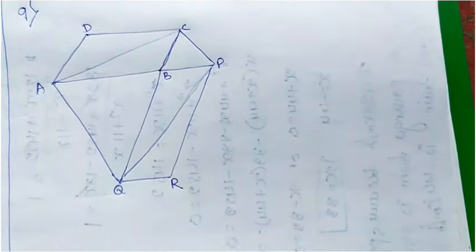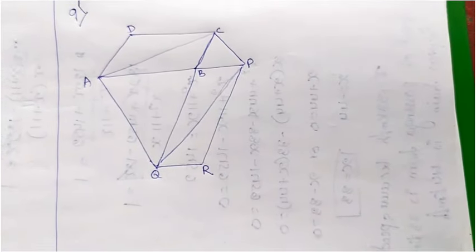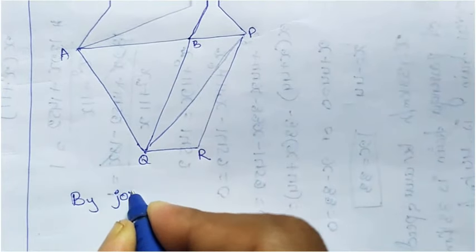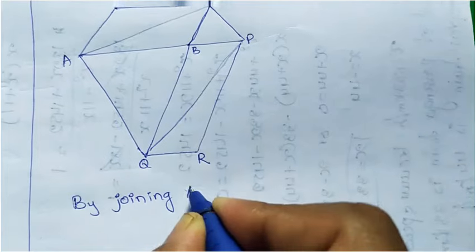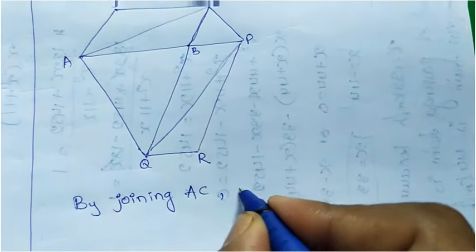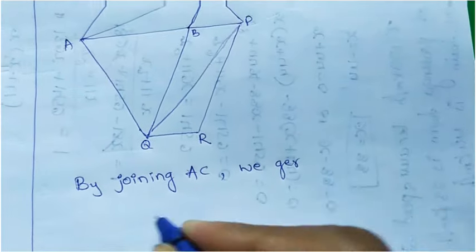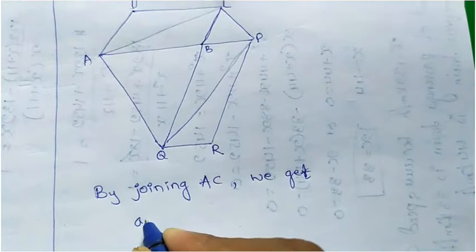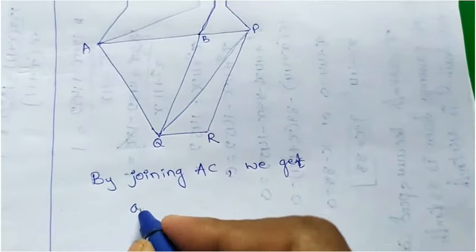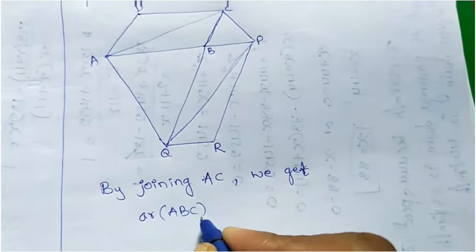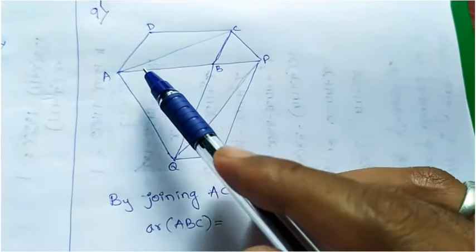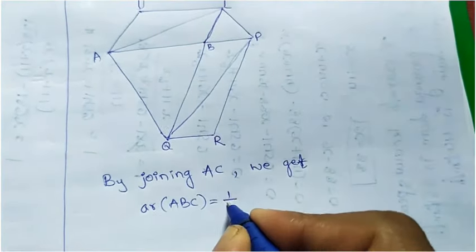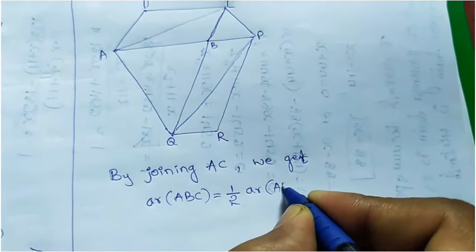Instead of telling orally, I will write it here, then you will understand easily. So by joining AC, we get two triangles. Area of ABC is equal to area of ACD, or else you can say that area of ABC is half of area of ABCD.